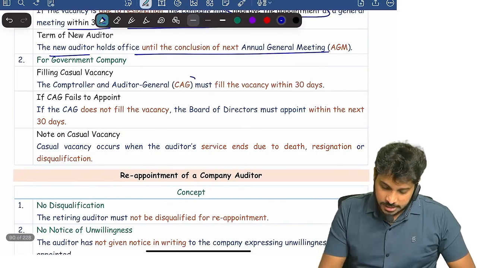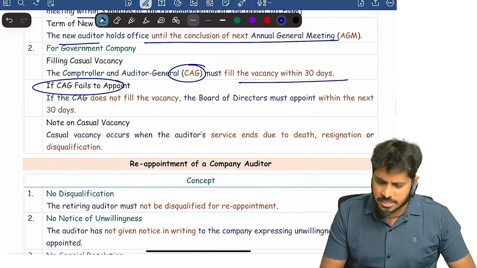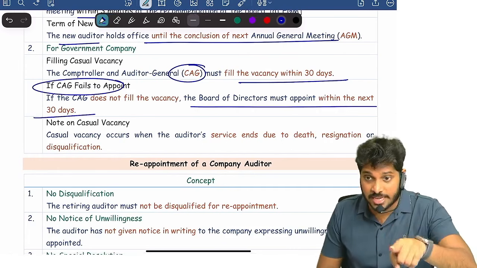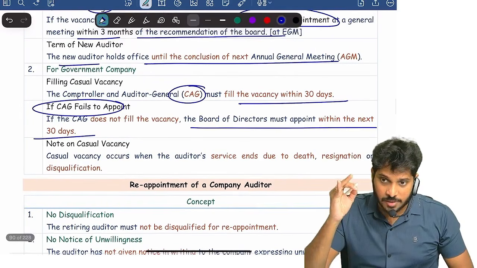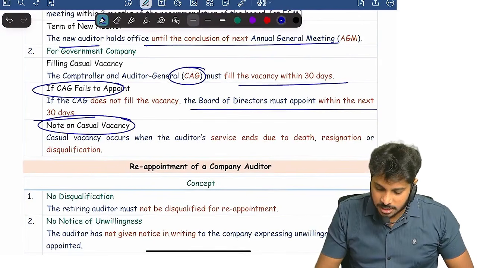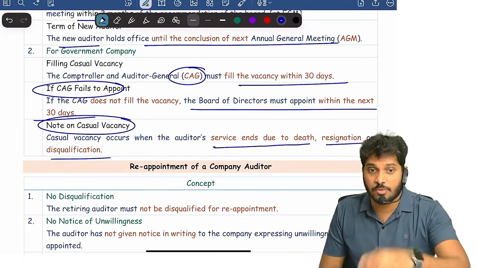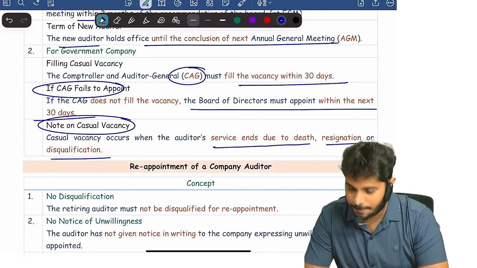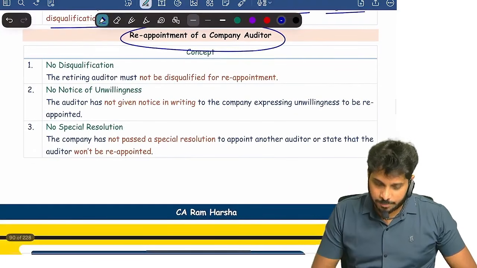Government company, C and AG shall fill the vacancy within 30 days. In the worst case scenario, if C and AG fails, then the board of directors can fill the casual vacancy within next 30 days. And in this case also, the audit appointment is valid until conclusion of next AGM. Why does casual vacancy occur? Because the auditor's service ends due to death, resignation, disqualification, removal, whatever reason. Are you clear?